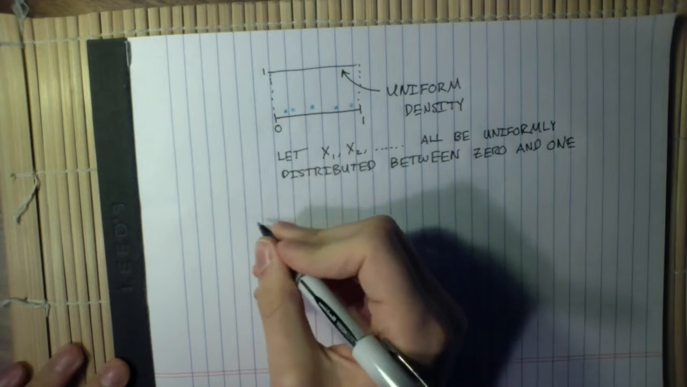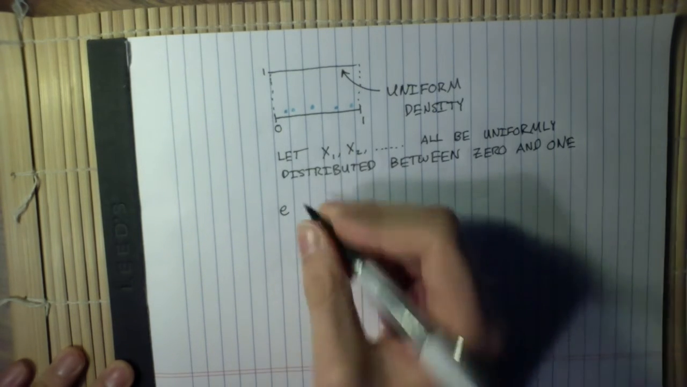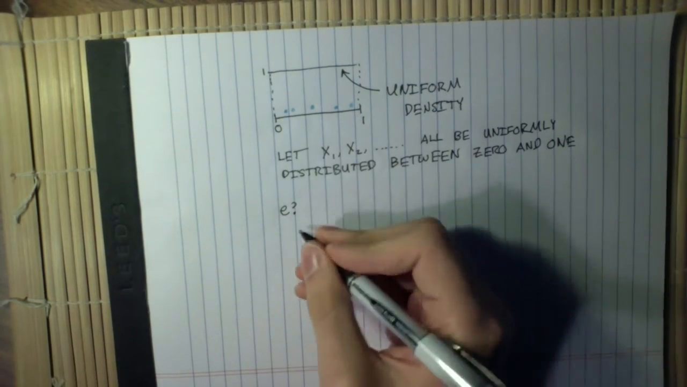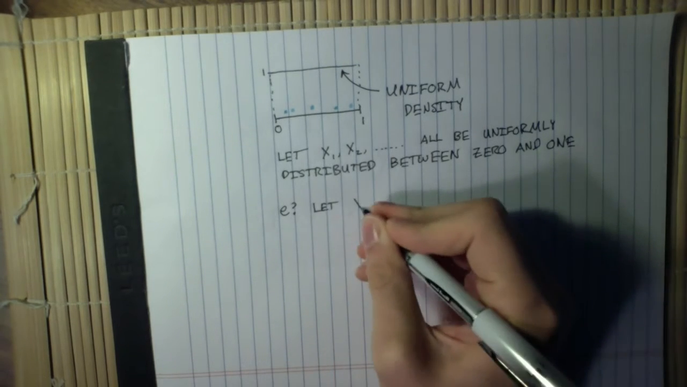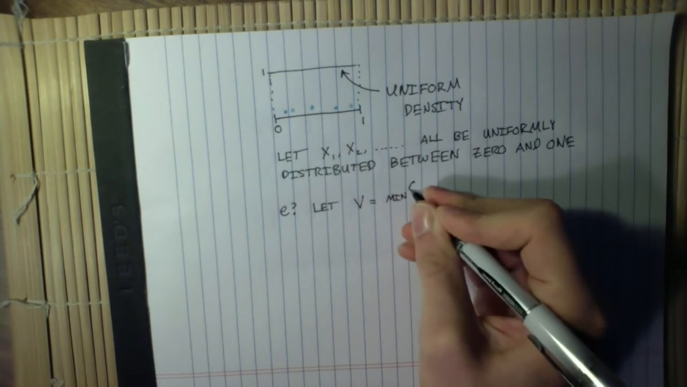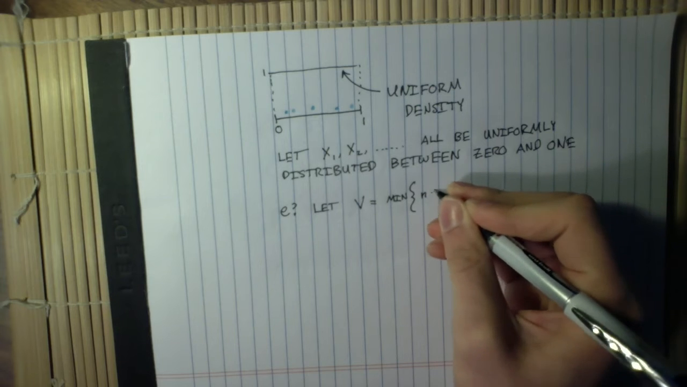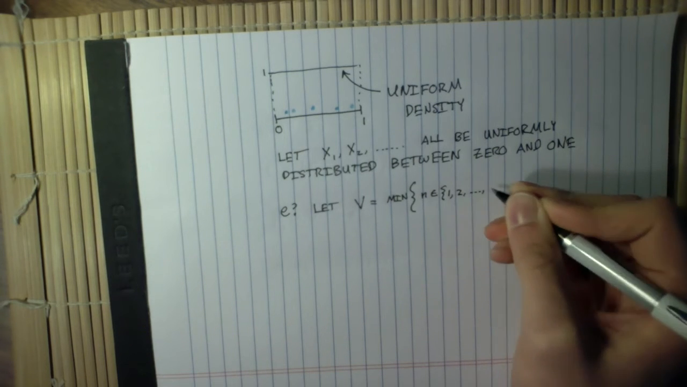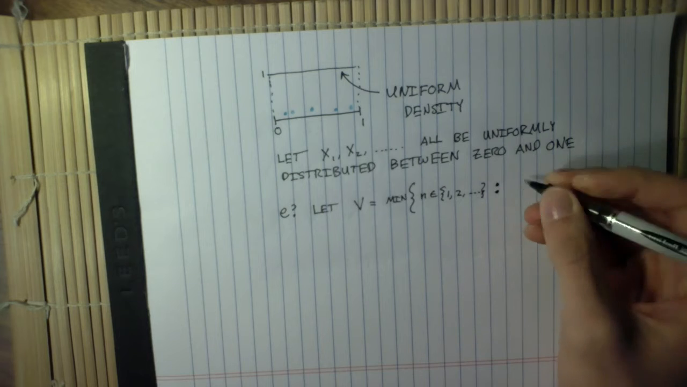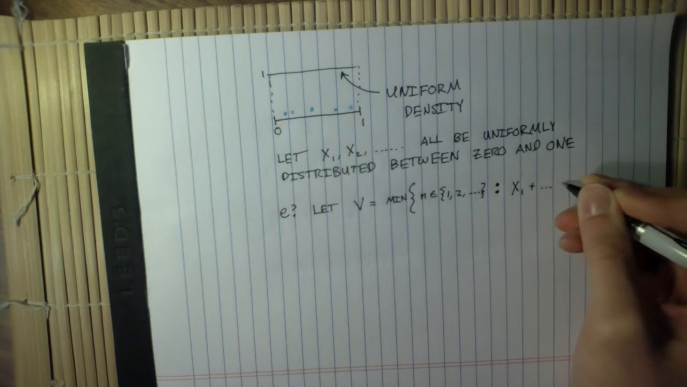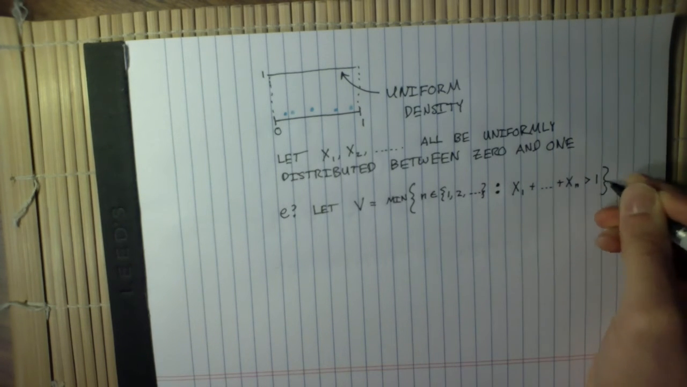How does this relate to e, you might ask? Well, to answer that, we need to define another random variable, v. And v will be the minimum number of the x's, which are all uniform between 0 and 1, that we would need to add together before we get a number greater than 1.